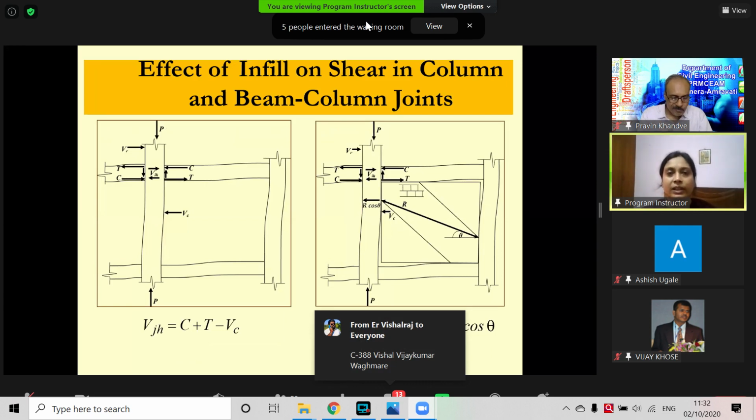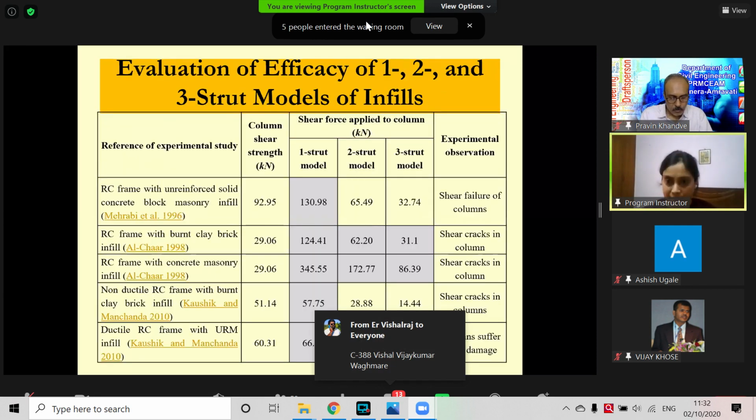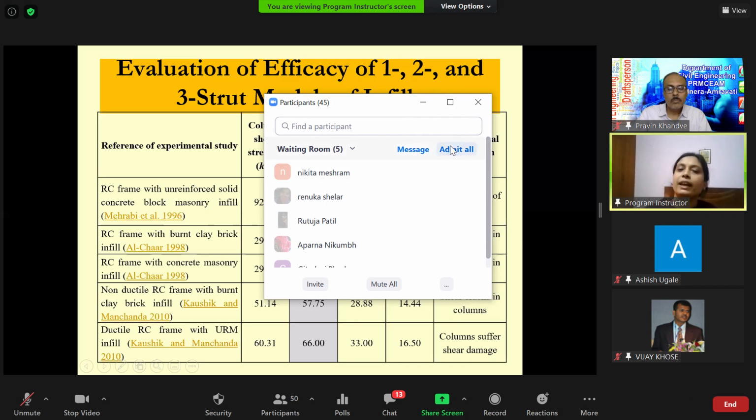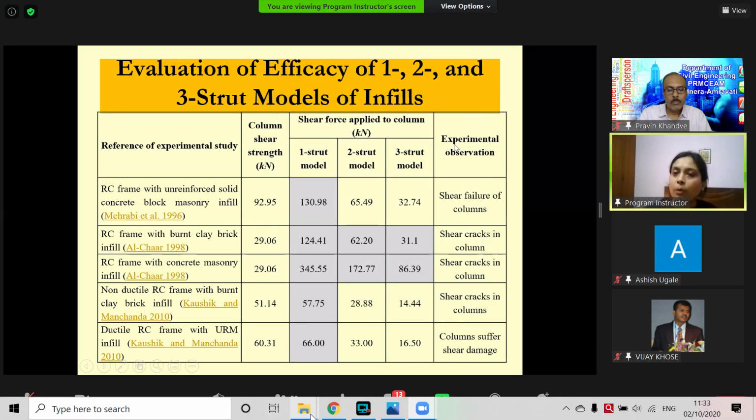And if you can see, this is the research paper I worked on. We can see that the single eccentric strut can actually simulate all the observed failure modes in the experimental studies.